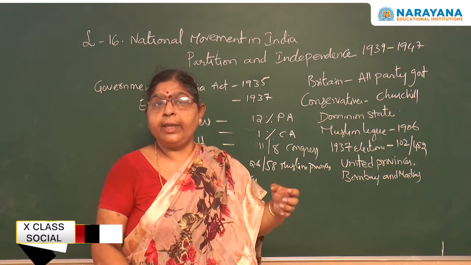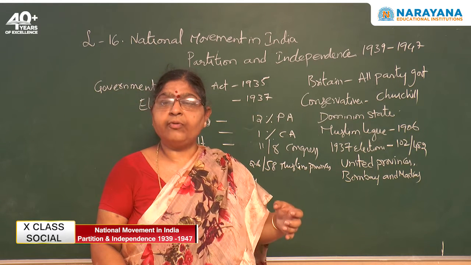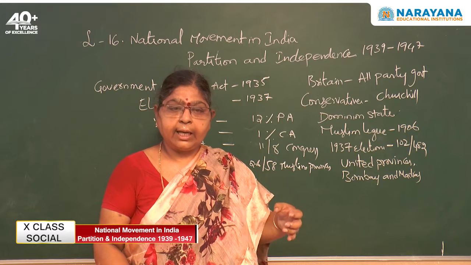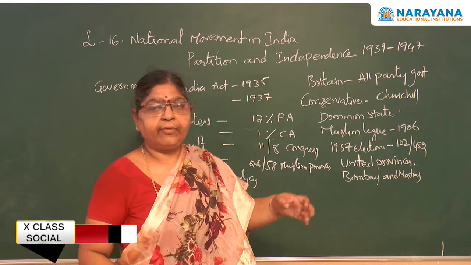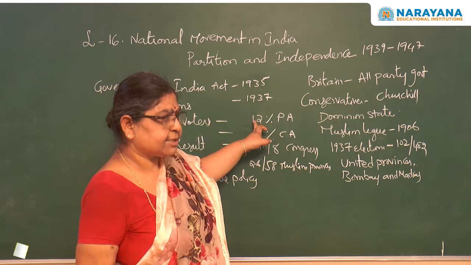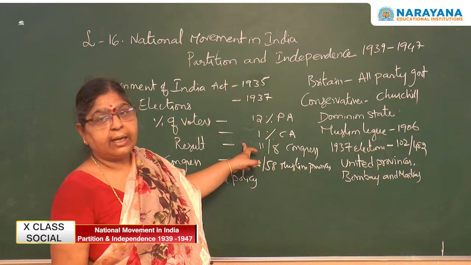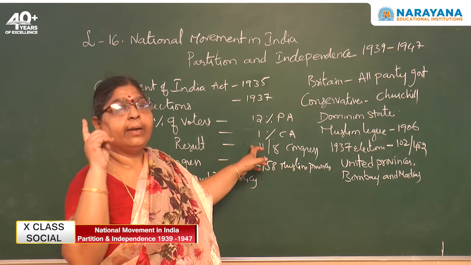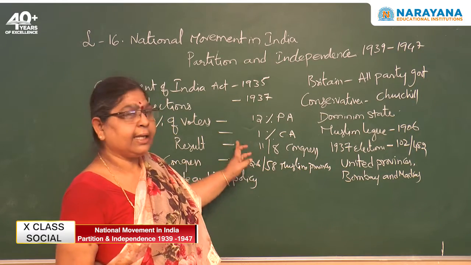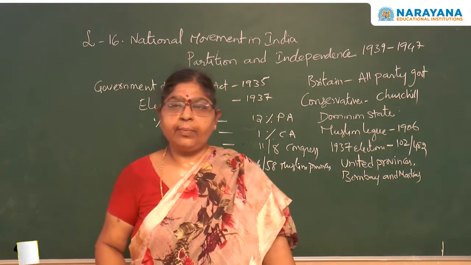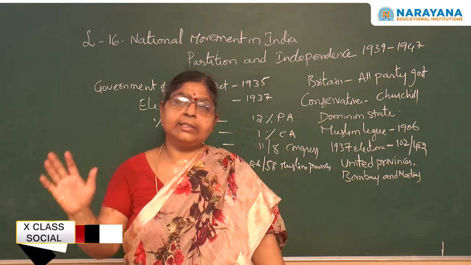See here, they did not give the right to vote for all. They have given the right to vote only for 12% of the people for the provincial assembly elections, and for the central assemblies only 1%. Only 1%. Like this, you can see very clearly that 12% and 1% means not at all a considerable amount.